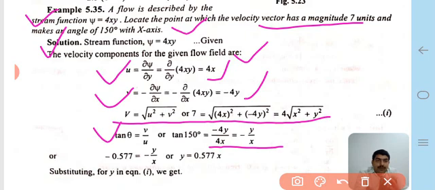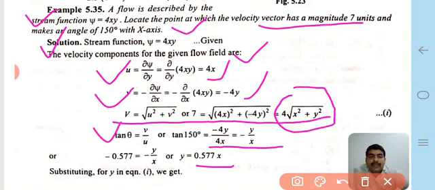The value of tan 150 degrees is minus 0.577, and therefore y is equal to 0.577x, which is calculated. Therefore, putting the above equation 1 for the value of y, solve it.